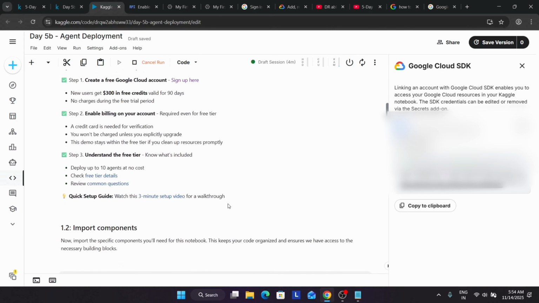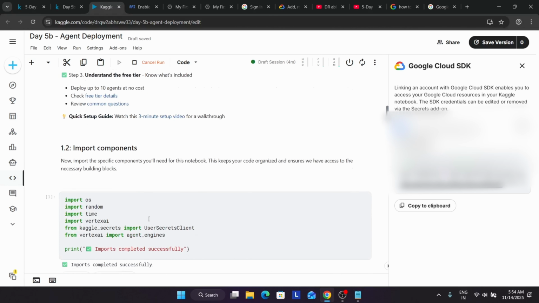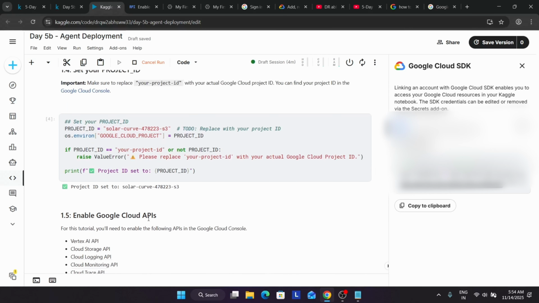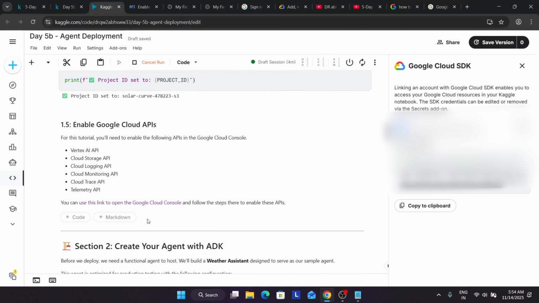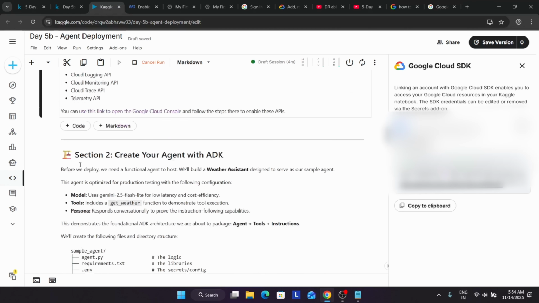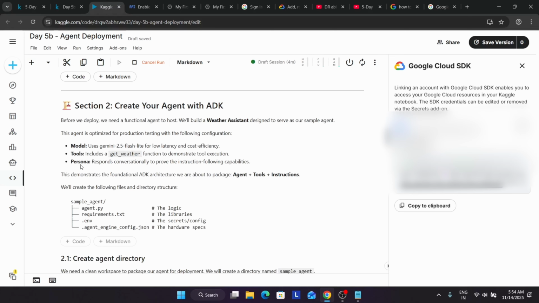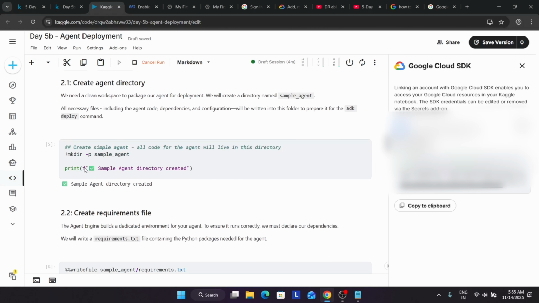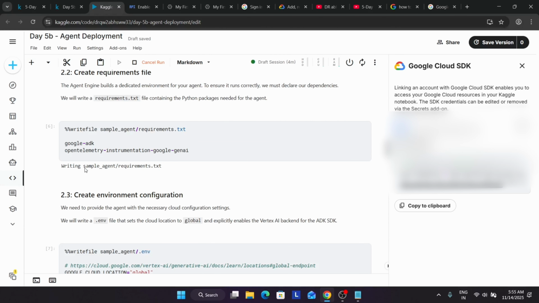So here, as you have seen, we have created a new GCP tier account and we have imported all these things. Okay. Now the first thing we did after creation of the API key, we linked it to the SDK, and then just verified. And after that, we enabled all the APIs: storage, logging, monitoring, trace, telemetry, and Vertex AI API. After that, we just created our agent with ADK. Basically, it's a weather assistant tool which is using the Gemini 2.5 Flash Lite. And after that, we created the agent directory and some requirement files which contain the Python packages needed for the agent.